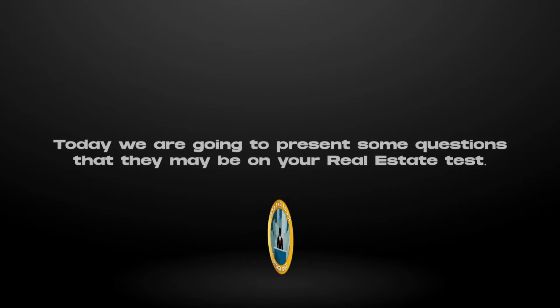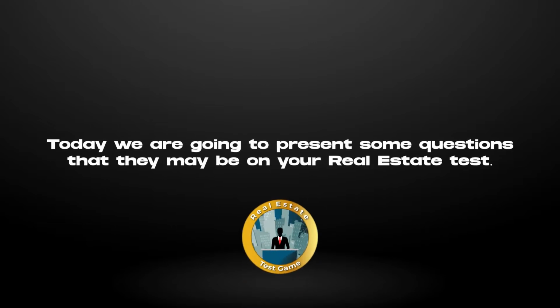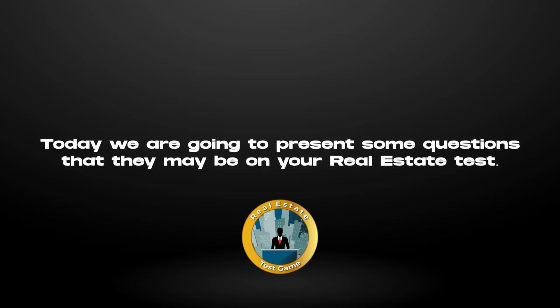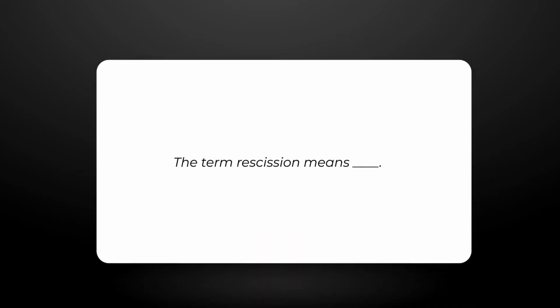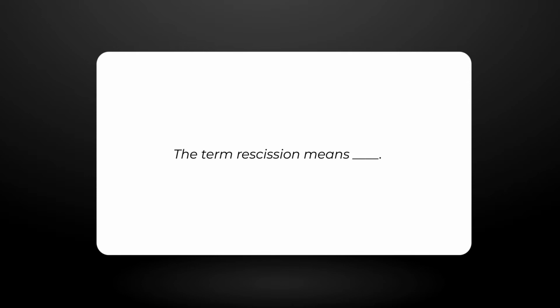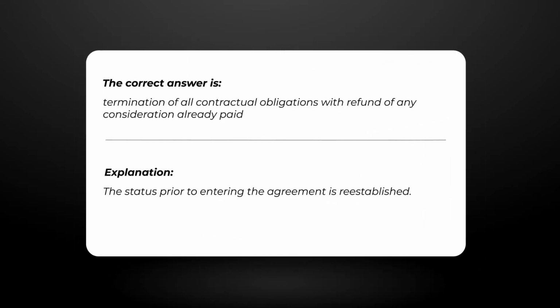Today we are going to present some questions that may be on your real estate test. The term rescission means. The correct answer is termination of all contractual obligations with refund of any consideration already paid. Explanation. The status prior to entering the agreement is re-established.